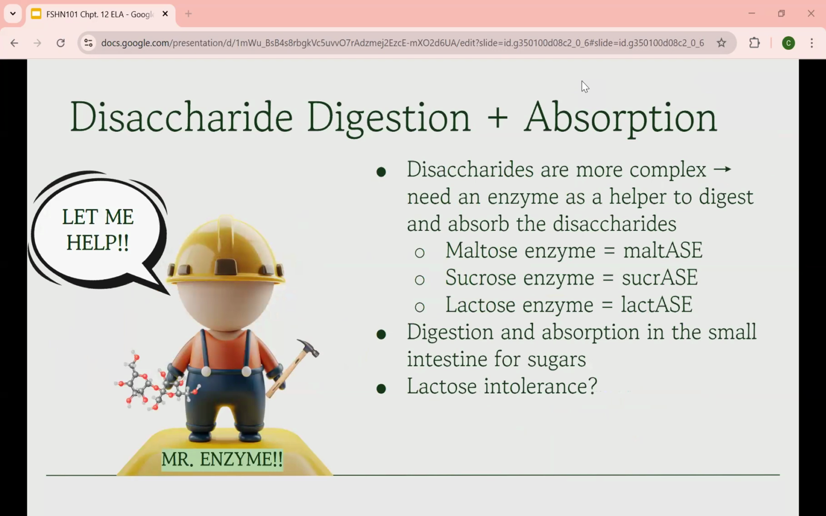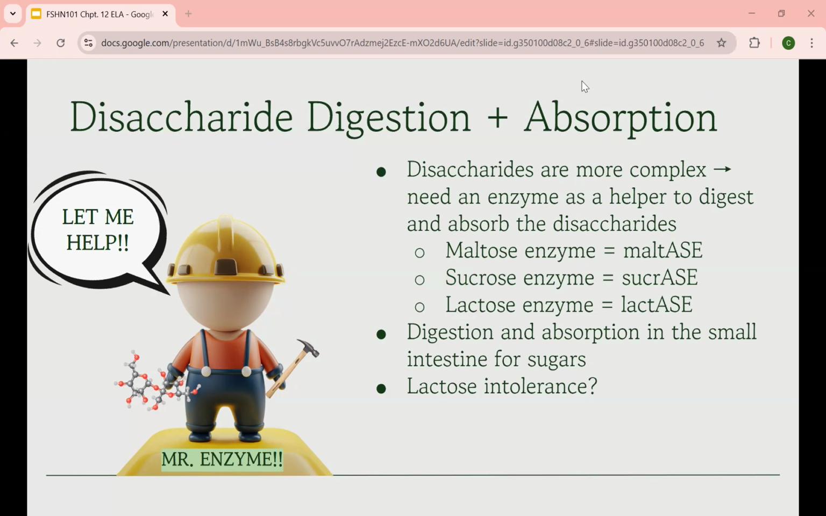Because disaccharides are more complex, they need a helper known as enzymes in the digestive system to help break down these molecules. Enzymes usually contain the suffix ase, which can be a helpful tip to differentiate them from other molecules. For example, the enzyme for maltose is maltase, the enzyme for sucrose is sucrase, and for lactose, it's lactase. For sugars, the small intestine is the singular location of digestion and absorption.